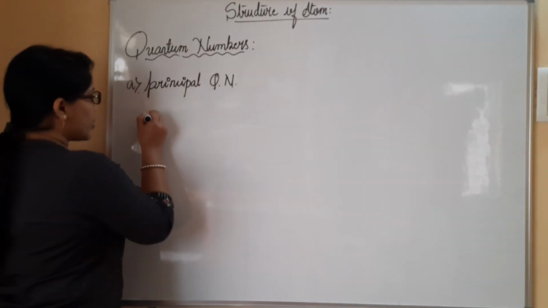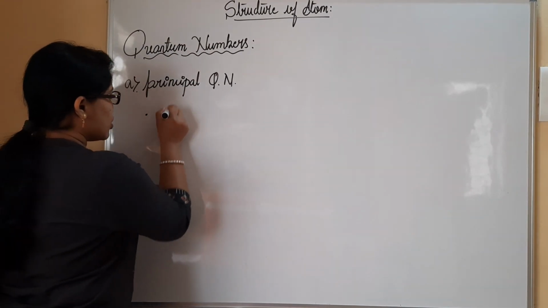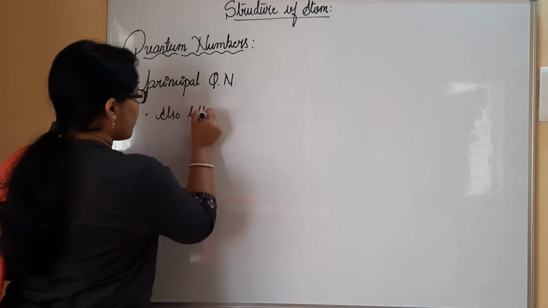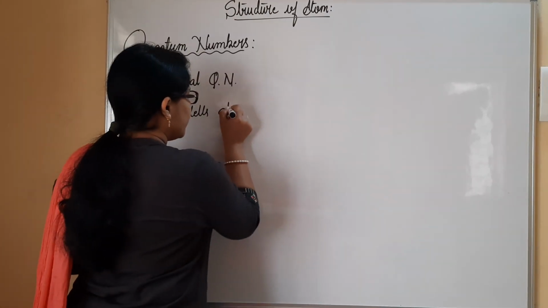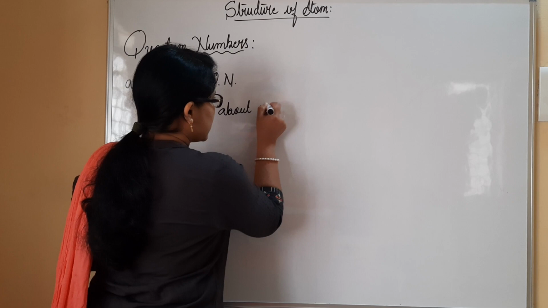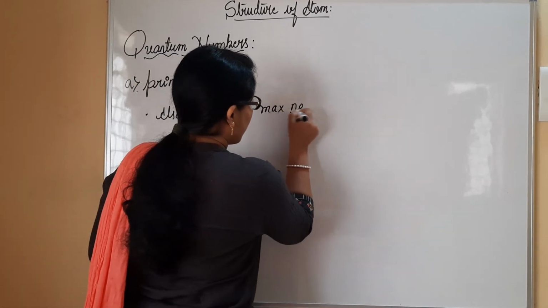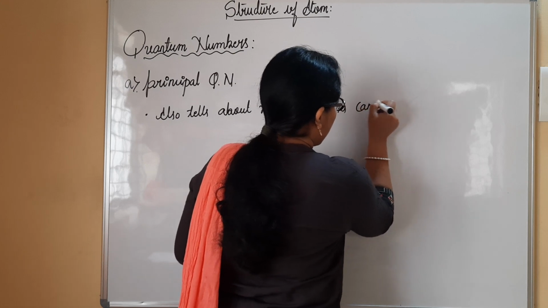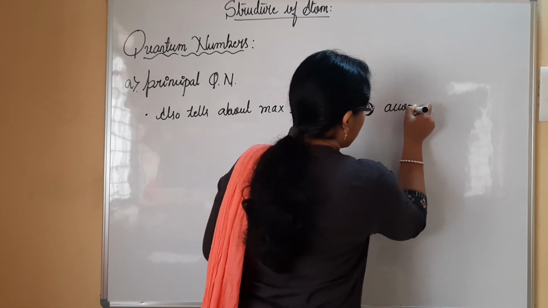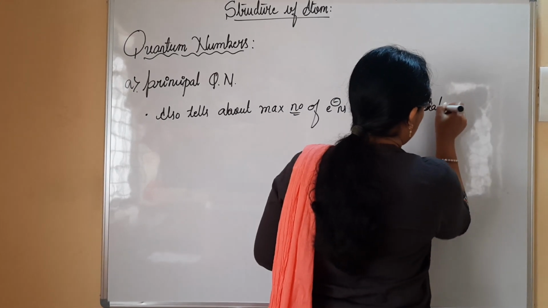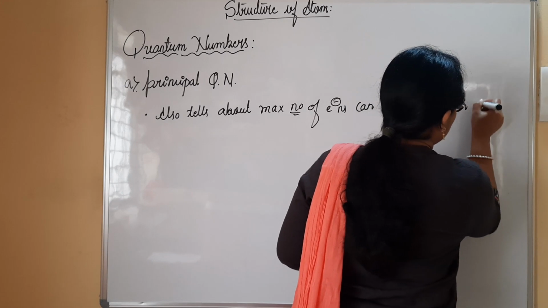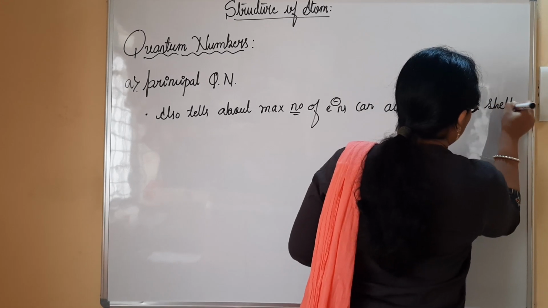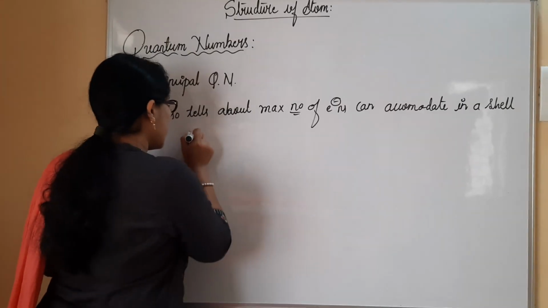So the principal quantum number also tells about the maximum number of electrons that can be accommodated in a shell with the formula 2n square.